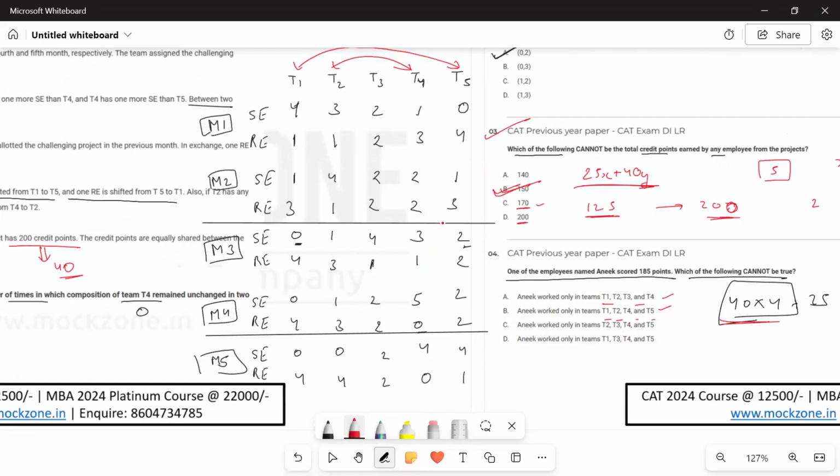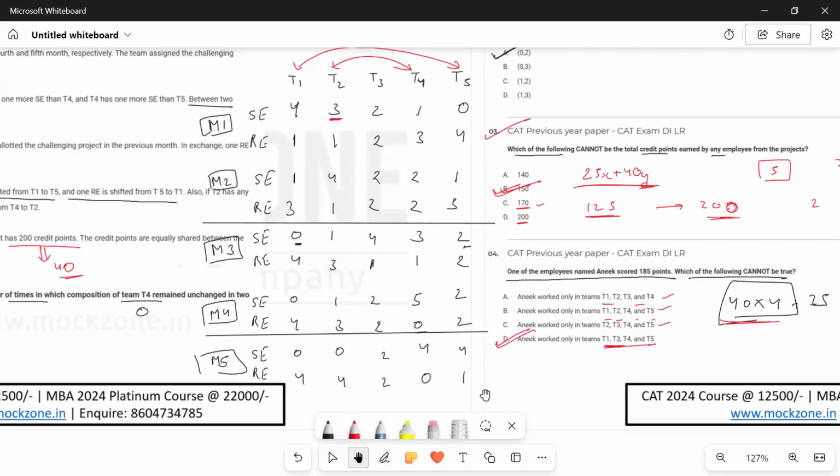अब थर्ड स्टेटमेंट की बात करते हैं. हो सकता है वो T2, T3, T1 में ना हो सकता है he can be initially in these 3 people and then he worked in T2 and then went along the way till T5. So T2, T3, T4, T5 तो possible है ही of course. But can he go directly from T1 to T3 without going to T2? There is no direct connection between T1 and T3. So we know that he cannot work in T1 and then directly work in T3 without working in T2. So we know that option number D, T1, T3, T4 and T5 is not possible. So Anik could not have worked in T1, T3, T4 and T5. Answer is option number D.